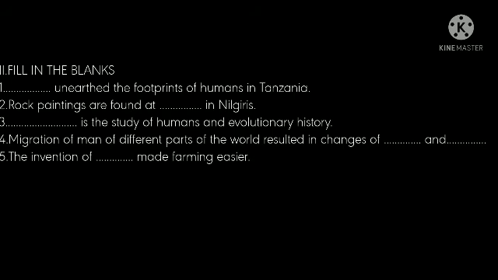Okay, come to the fourth question. Migration of man to different parts of the world resulted in changes of dash and dash. Children, think and tell what is the correct answer. Physique and color. Yes. Migration of man to different parts of the world resulted in changes of physique and color. Come to the fifth question. The invention of dash made farming easier. Children, tell what is the answer. Yes, plow. The invention of plow made farming easier.